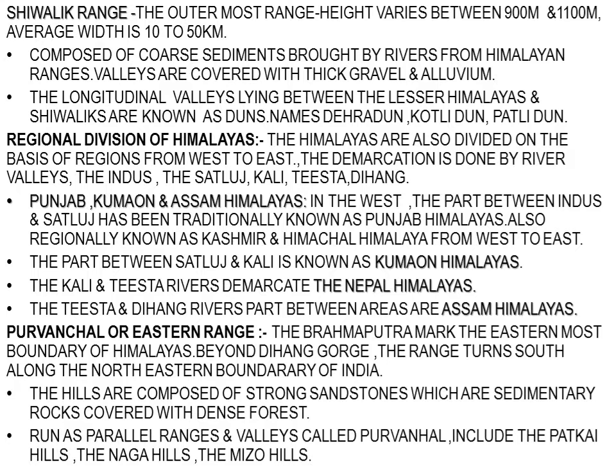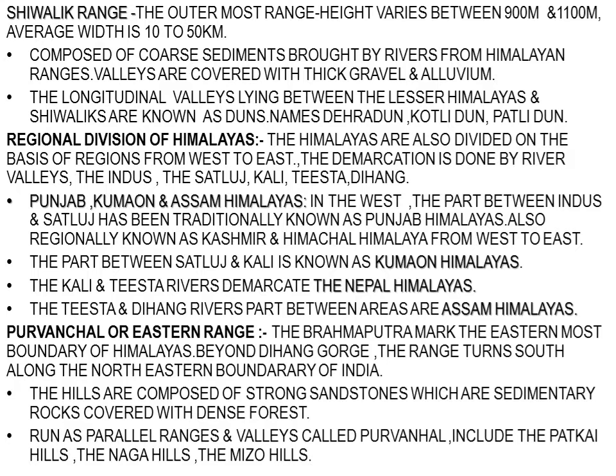The valleys between the last two ranges are known as dunes. That is why certain names are given, that is Dehradun, Kotli Dun and Patli Dun. So they are some of the famous valleys. They are dunes, not sand dunes. So this is dune, not sand dune.